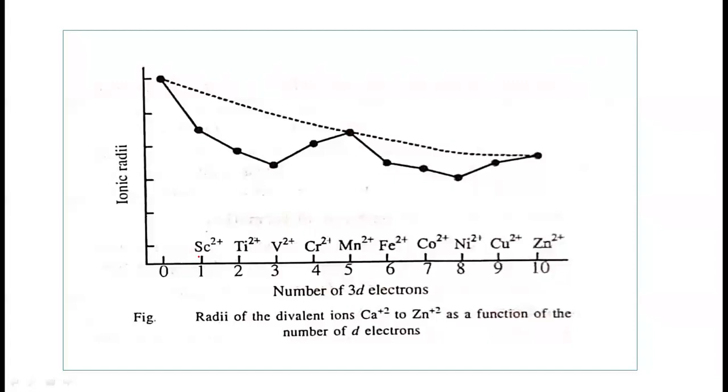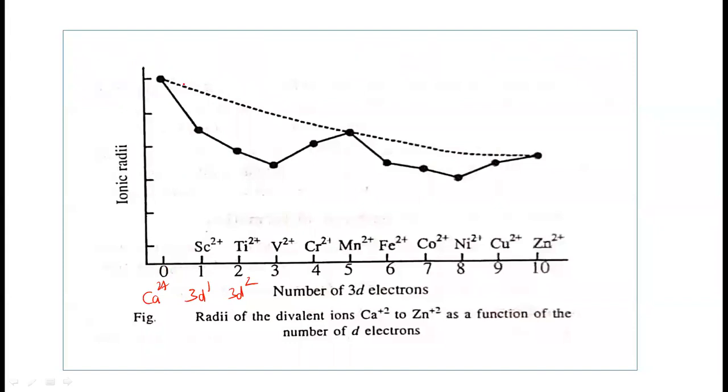Here, Sc2+ has electronic configuration 3d1, one electron, titanium 3d2, and zinc 3d10. So these are the numbers of electrons. And this is for calcium 2+. Actually, it is not a transition element, but it has a 3d0 configuration, no electrons in the d orbital.